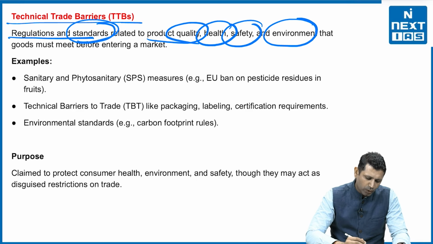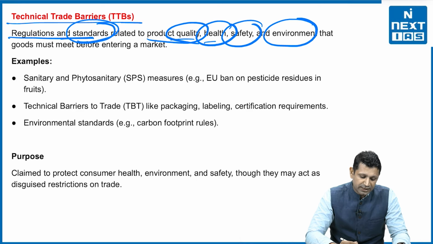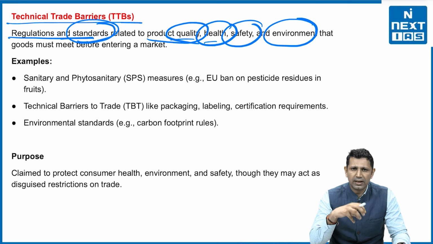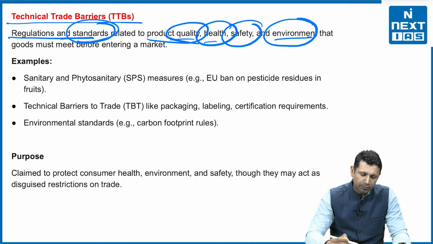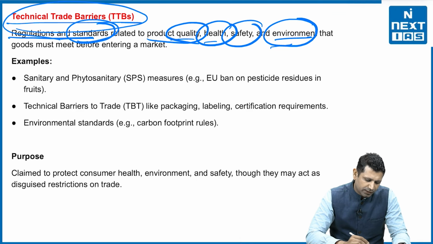कि कहीं ना कहीं you are putting some restrictions with respect to the quality of the product. It can be in terms of health also. Then there are certain products, you can say कि any plastic which is non-biodegradable will not be allowed in our country. So it has been put under the environmental standards. So if you are putting any kind of policy measure or restriction that is related to technicality, that is known as a technical trade barrier.